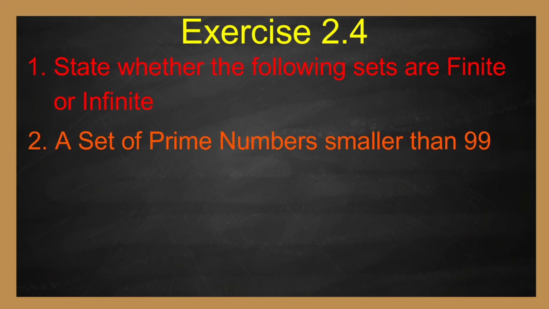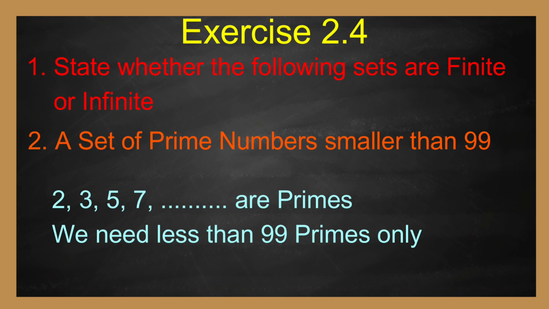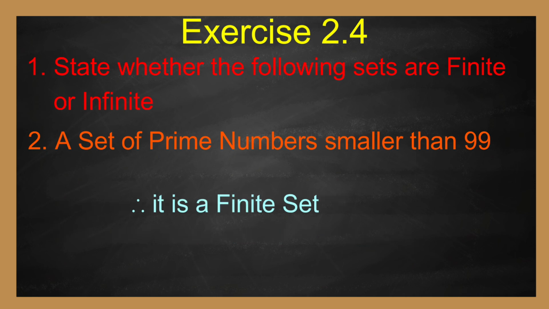The set of prime numbers smaller than 99. 2, 3, 5, 7, 11, etc. are primes. We can count and say how many elements are present in the set, since we are asking only primes less than 99. Therefore, it is a finite set.